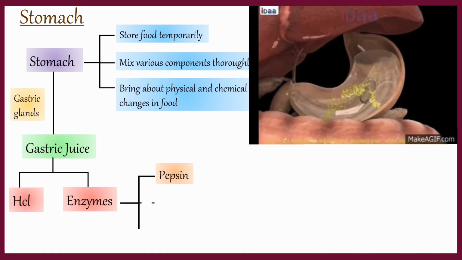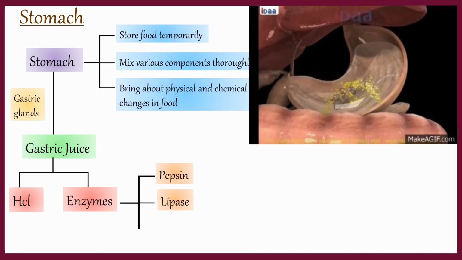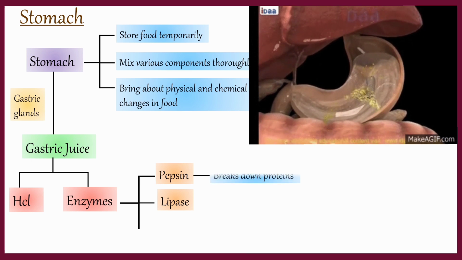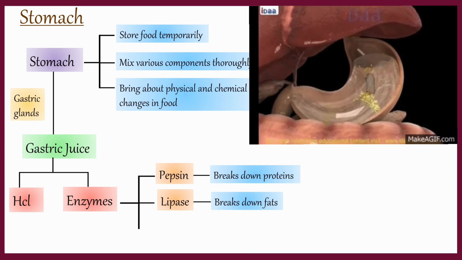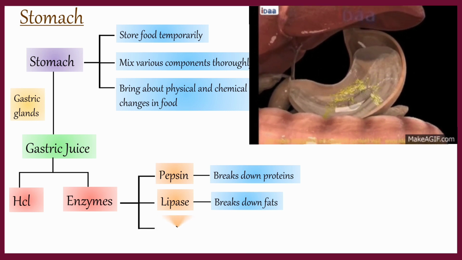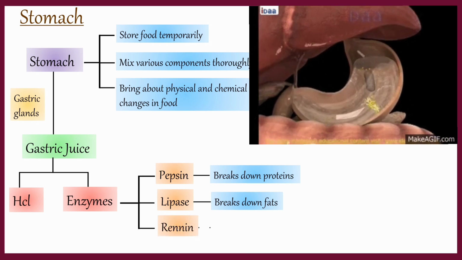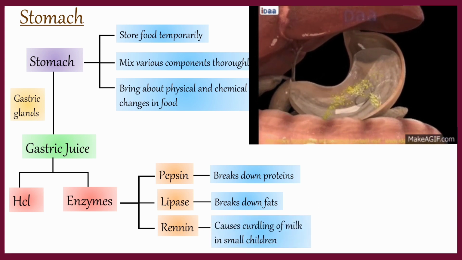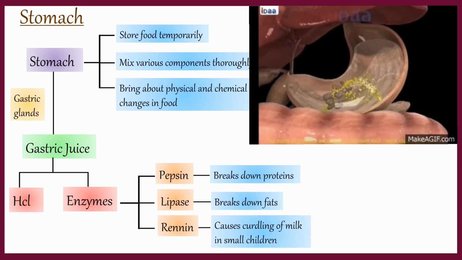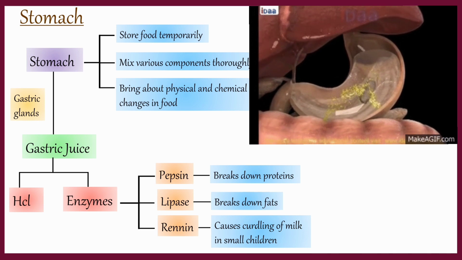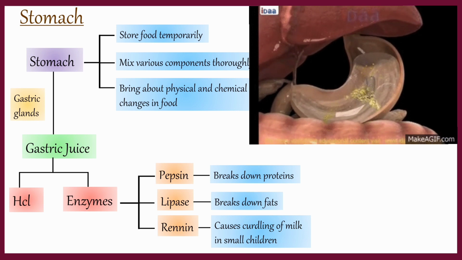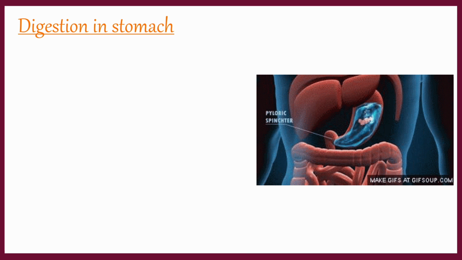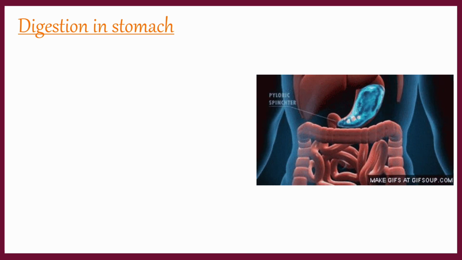Pepsin and lipase are the enzymes secreted in the gastric juice. Pepsin helps in breakdown of proteins, and lipase helps in breakdown of fats into fatty acids and glycerol. Renin is the enzyme which is secreted in small children. This enzyme helps in curdling of milk, but as the child grows up, this enzyme disappears. Food is retained in the stomach for 2 to 4 hours and is partially digested in the stomach.